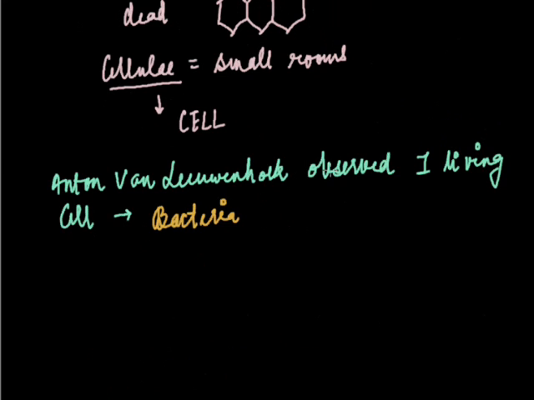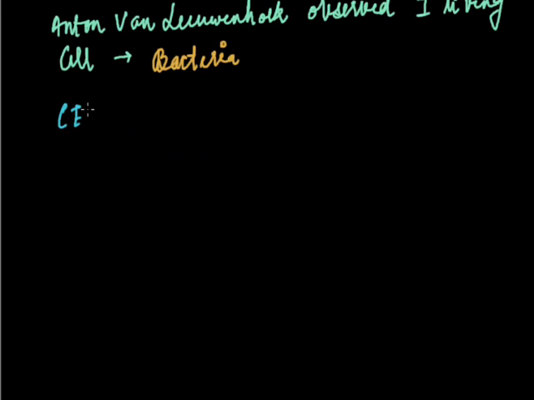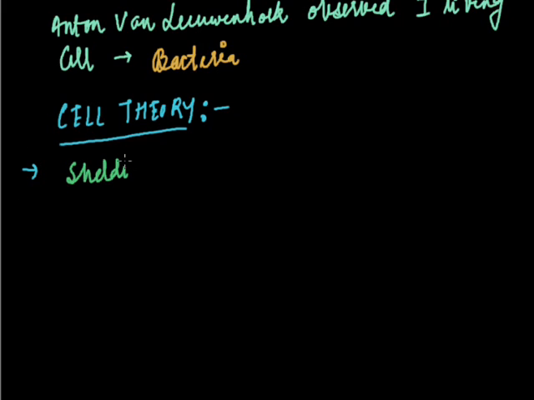Now coming to the cell theory. The cell theory was first given by two scientists named Schleiden and Schwann.